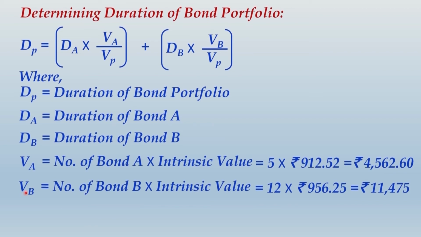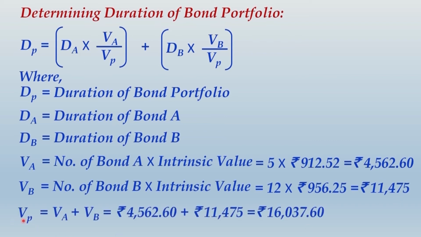This is the total amount invested in bond A. Similarly, VB will give you total amount invested in bond B, which is 11,475. VP is the value of your portfolio, which is aggregate value of A and B, and that will be 16,037.60. This is the base for computing the weights of the two bonds A and B. So bond A will be having weight of VA upon VP.